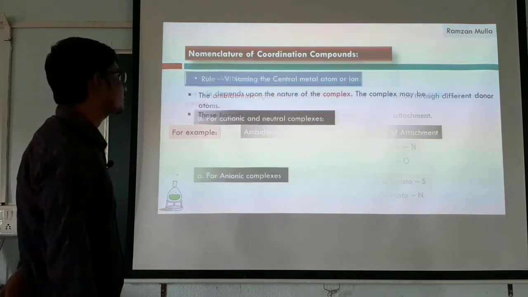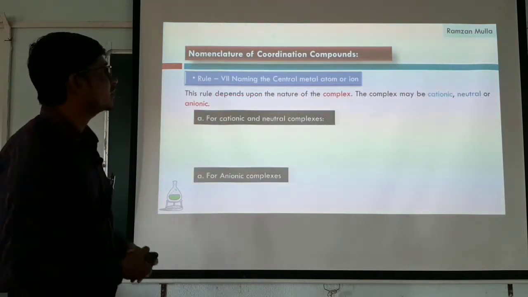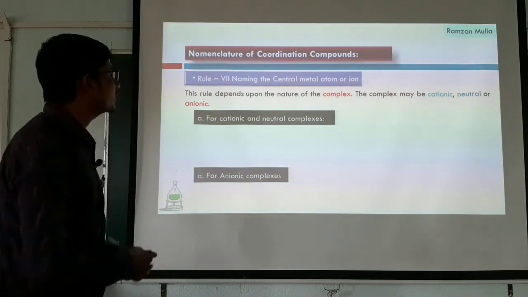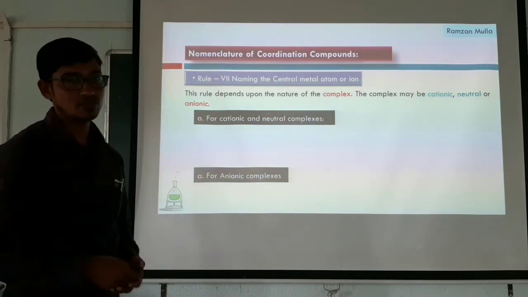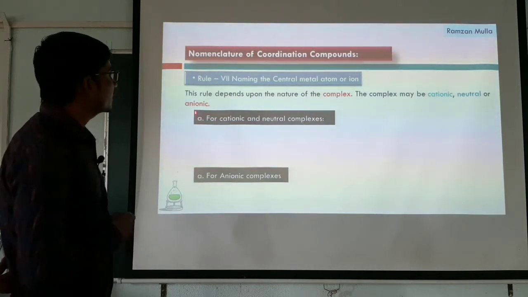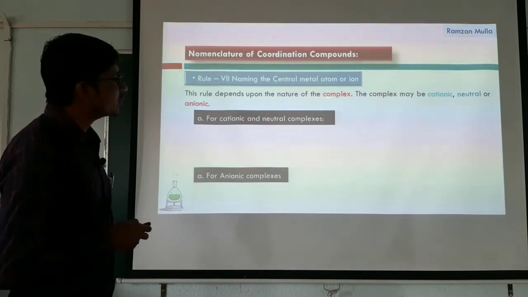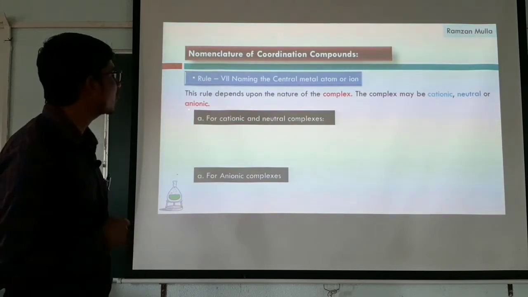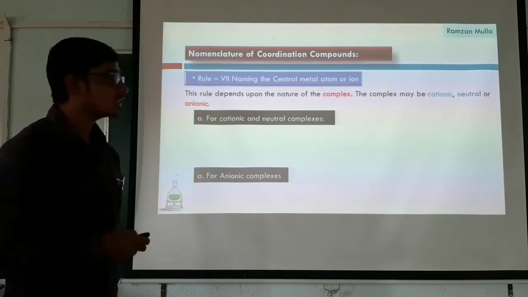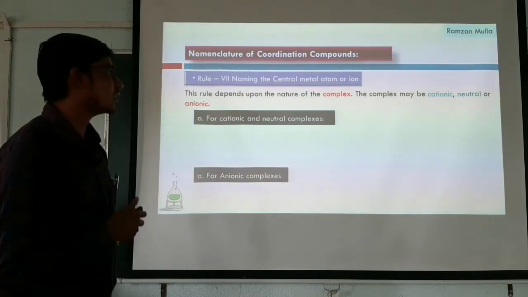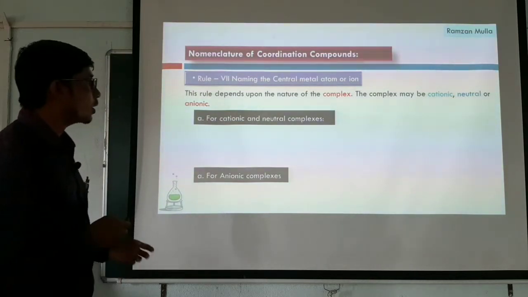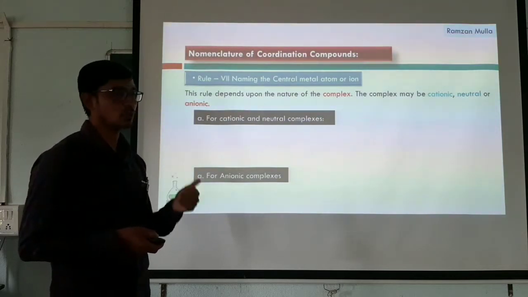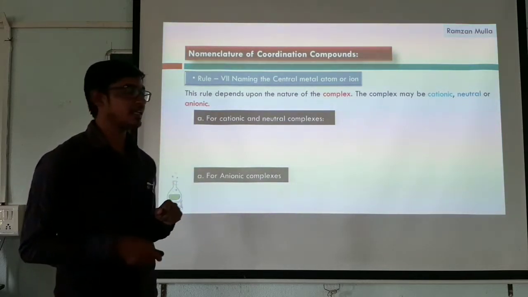Next one is rule number 7, naming the central metal atom or ion. We already discussed this in the first slide. This rule depends upon the nature of the complex. The complex may be cationic, neutral or anionic. In the first slide, I told that complexes may be of three types: cationic complex, neutral complex, and anionic complex.